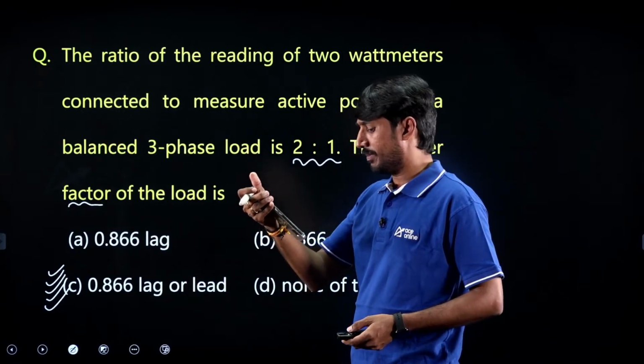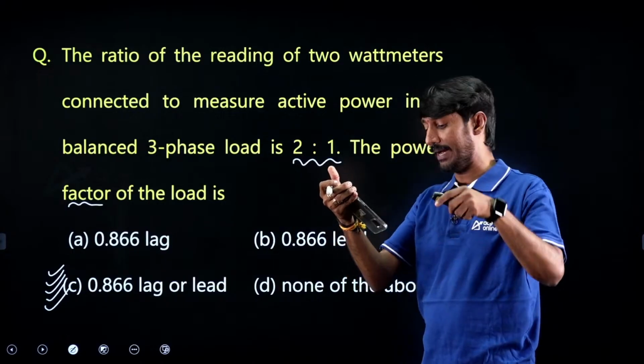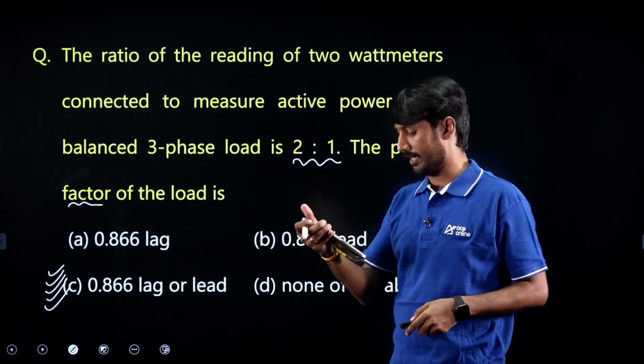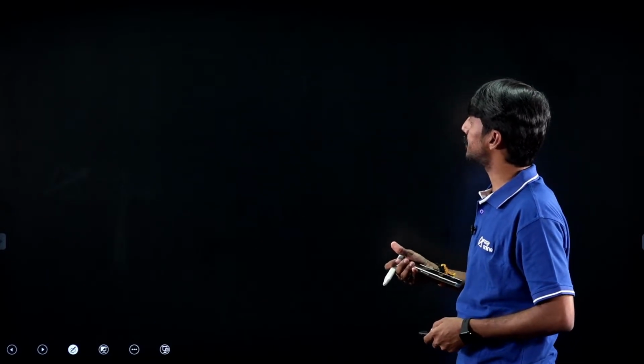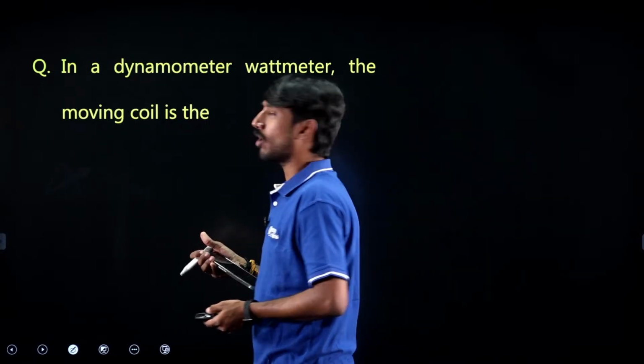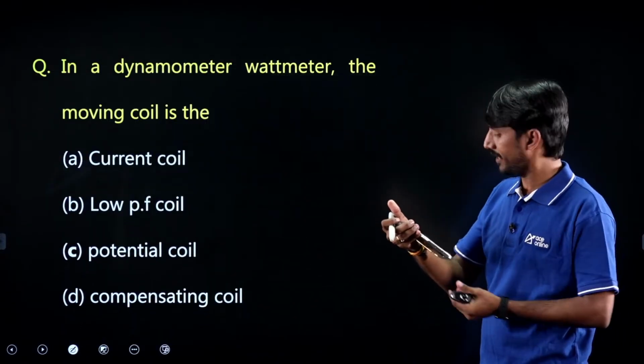That's why, concept-wise as well as based on the given options, we are supposed to consider the corresponding procedure. Next. In a dynamometer wattmeter, the moving coil is?